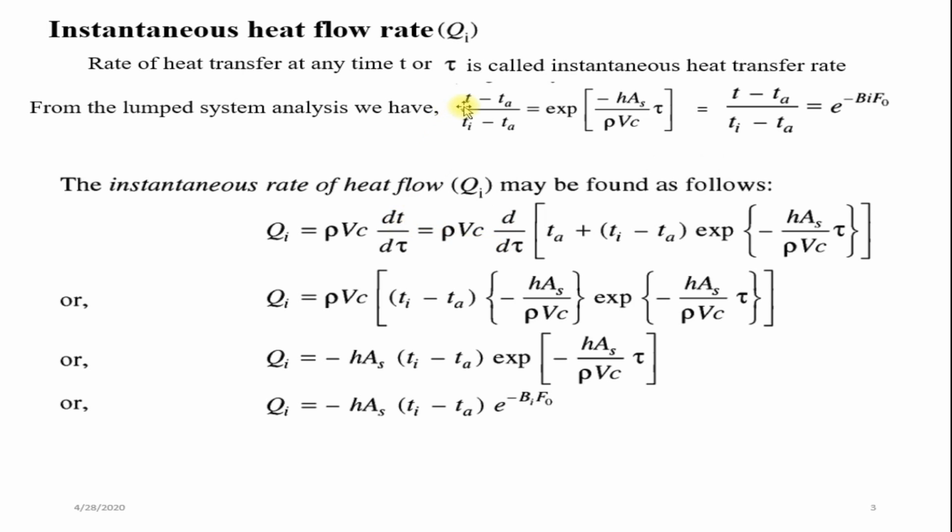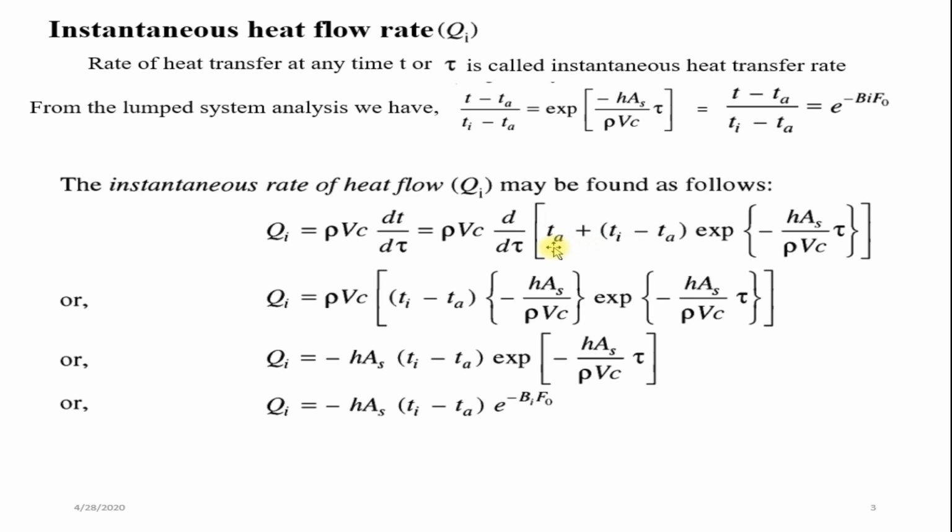From this equation you have to separate T. You already have this temperature distribution equation from lumped system analysis. From this you separate T, that is Ta plus (Ti minus Ta) into exponential of minus h into A into tau divided by rho into V into C. You can use t or tau, that is nothing but time. Now simplify the above step: rho V C, differentiation of this whole term.